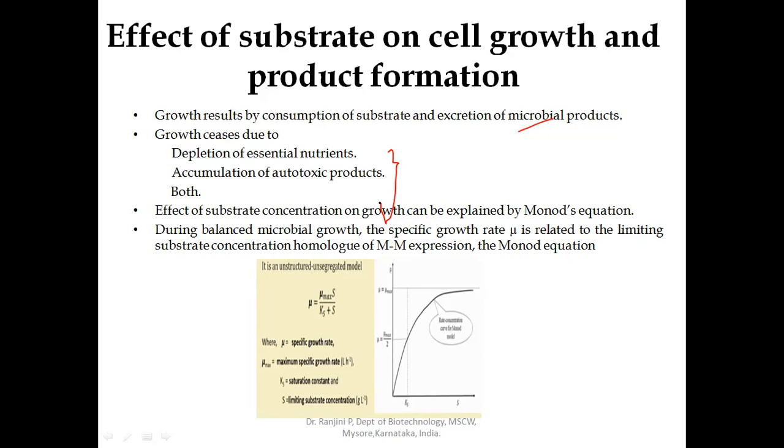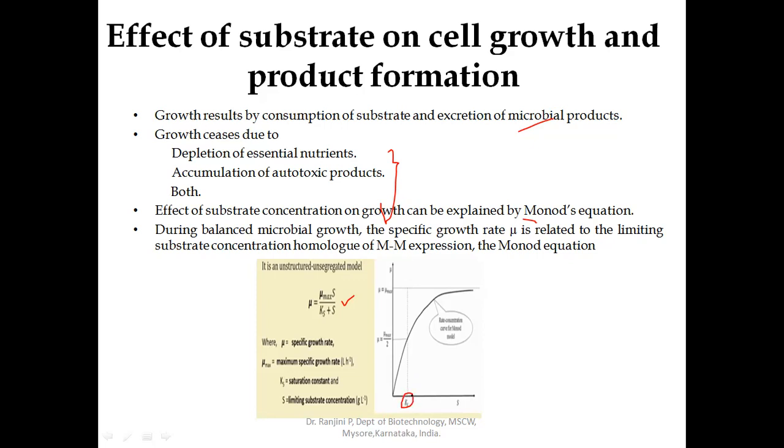Depletion of the essential nutrient will also inhibit the growth of the microorganism. At the same time, accumulation of the autotoxic products will also inhibit the growth of the microorganism. Next, the effect of substrate concentration on growth can be explained by Monod's equation. We have seen this Monod's equation from past so many slides. The Monod's equation relates the specific growth rate: mu is equal to mu max into S divided by Ks plus S. It is the homologue of the Michaelis-Menten equation, where this is the curve and Ks is the saturation constant or substrate utilization constant.